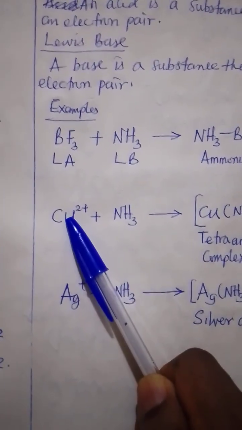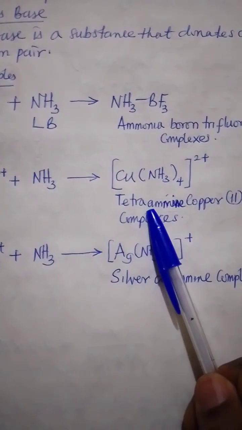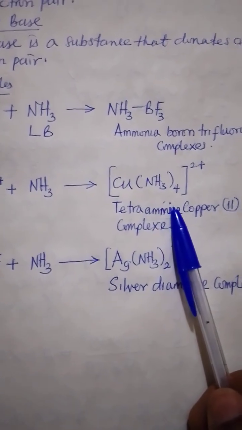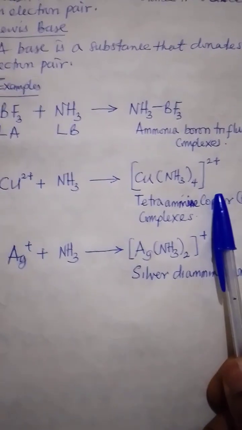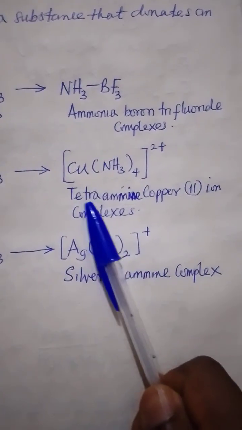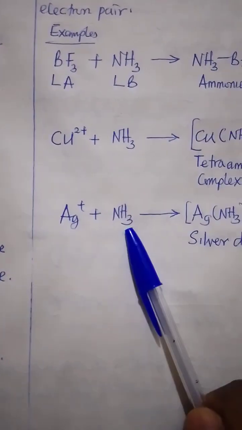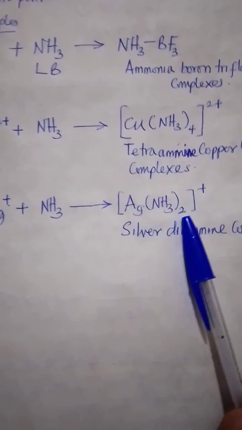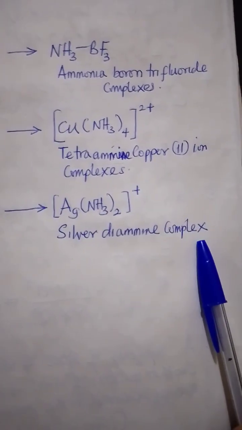Copper 2 ion and ammonia will give you also a dative bond. The product formed is as a result of a dative bond. So the product formed is tetraammine copper 2 ion complex. With silver ion and ammonia, you have another complex, silver diammine complex.